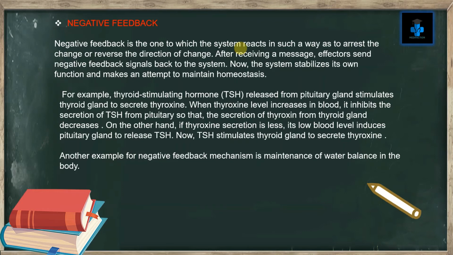On the other hand, if thyroxine secretion is less, its low blood level induces the pituitary gland to release thyroid stimulating hormone. Now, thyroid stimulating hormone stimulates the thyroid gland to secrete thyroxine. Another example for negative feedback mechanism is maintenance of water balance in the body.